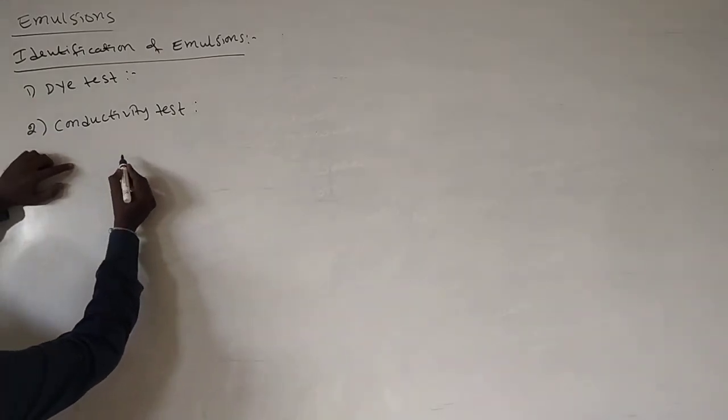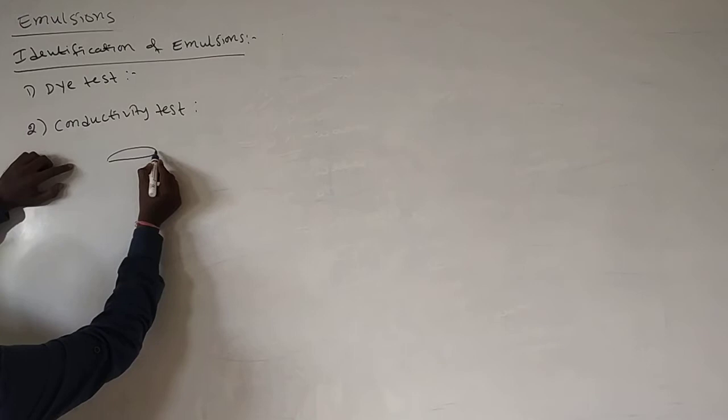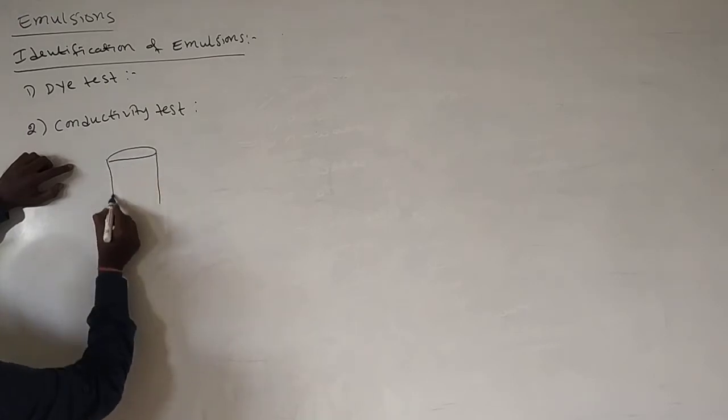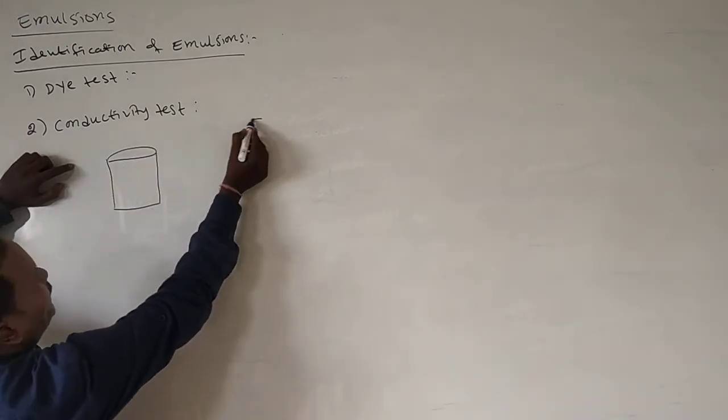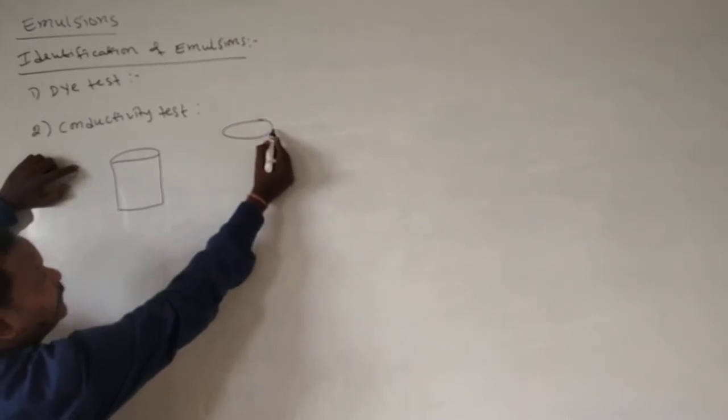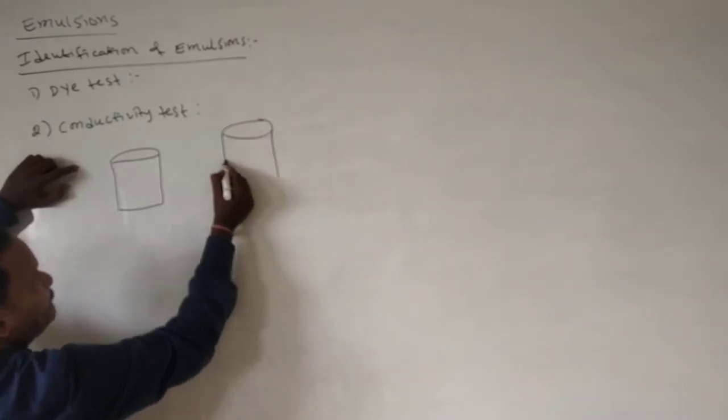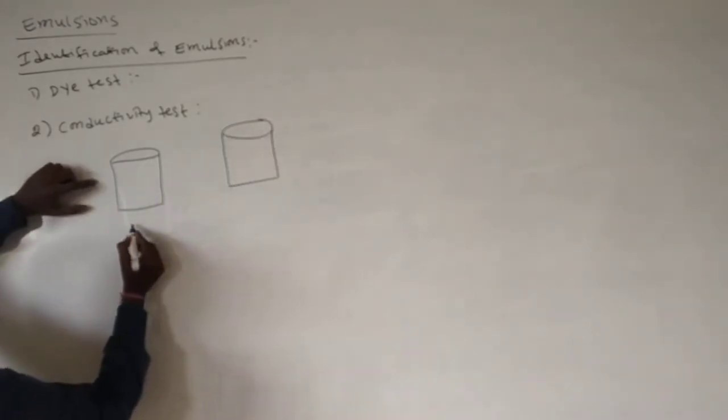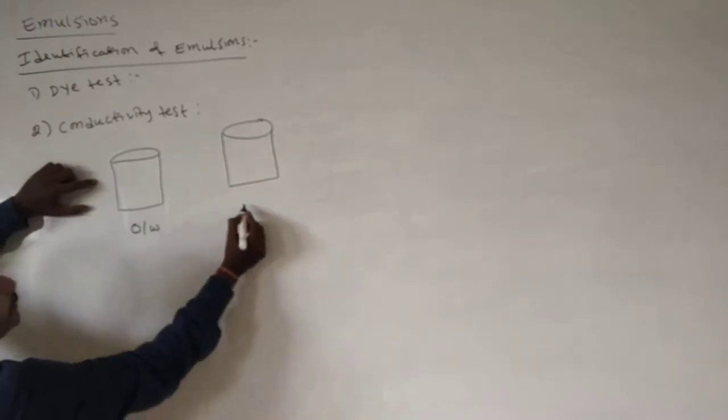How many types of emulsions are there? Two types of emulsions are there. One is oil in water emulsion and the second one is water in oil emulsion.